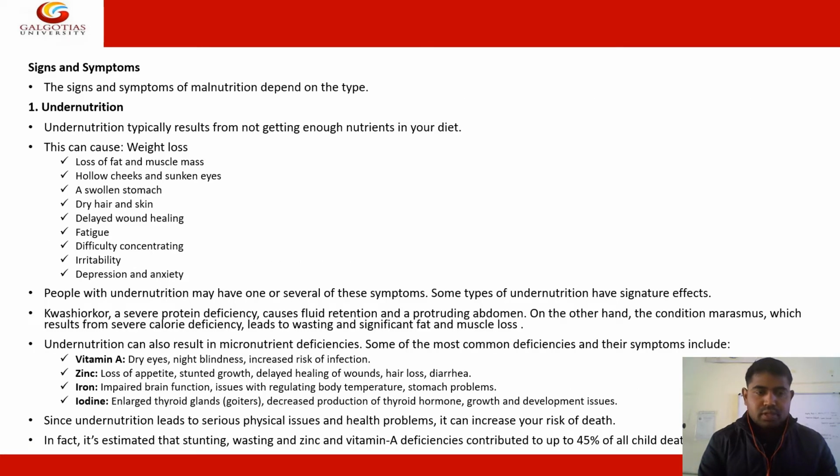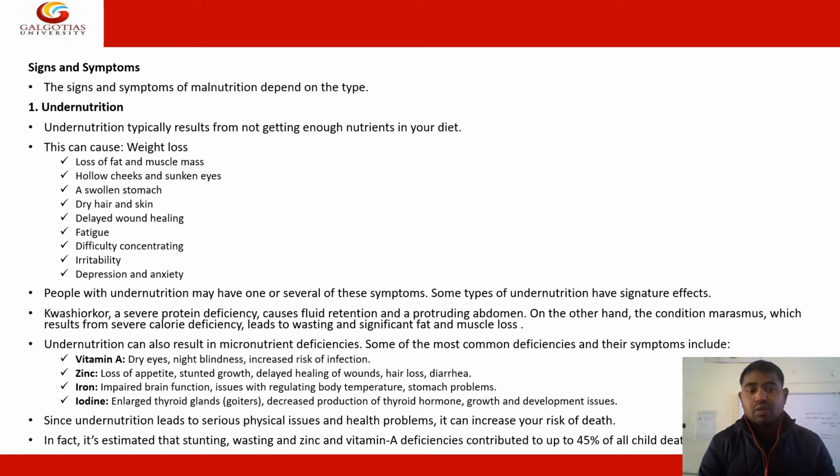Let's discuss the signs and symptoms associated with malnutrition. The signs and symptoms of malnutrition depend on the type, so let's discuss them one by one. First is undernutrition. Undernutrition occurs when you are not getting enough protein or nutrients in your diet. What are the symptoms associated with this condition?